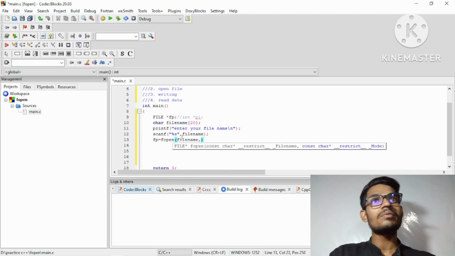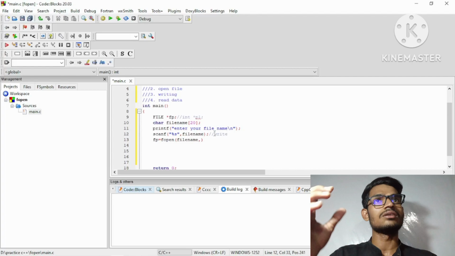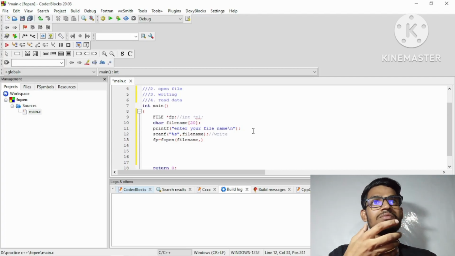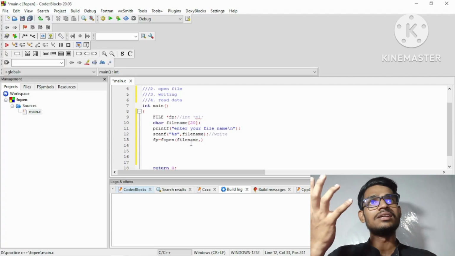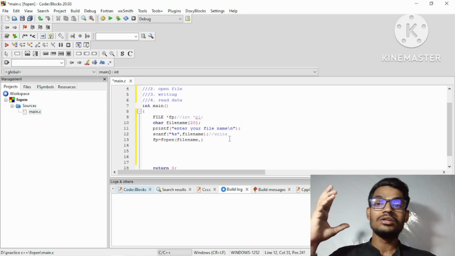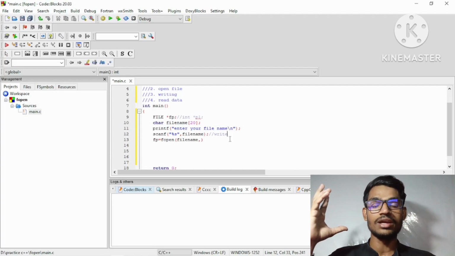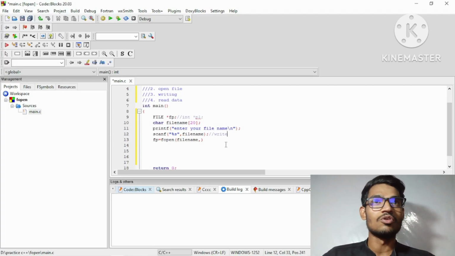Okay, so whatever file name we give here, I have to give that for read or write. I am just giving the string "w", and then it will open the file here with the same name, that is write.txt. The default extension will be .txt, that is a Notepad file.